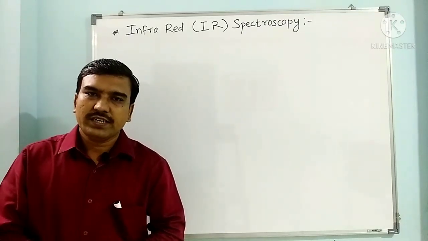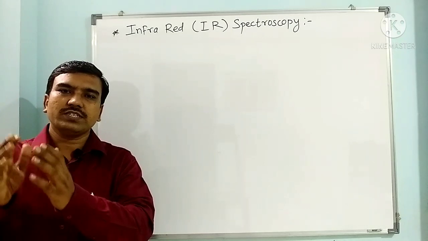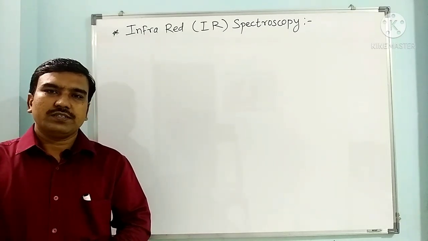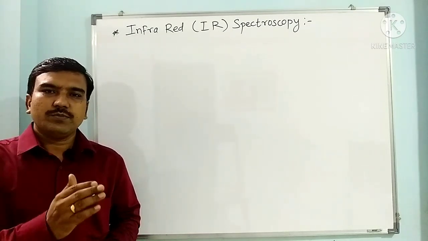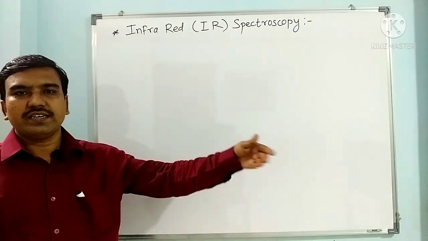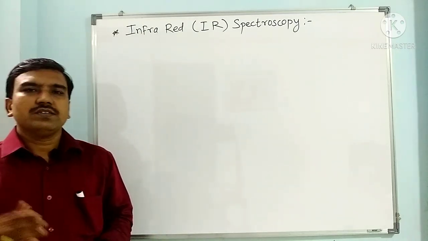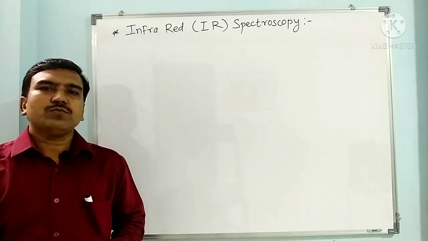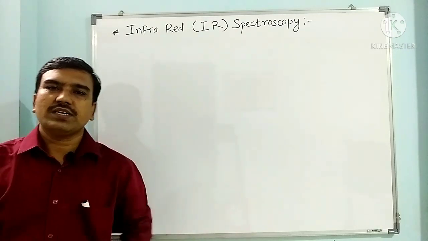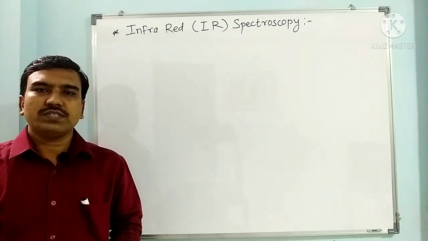Different electromagnetic radiations have different energy associated with them, such as X-rays, gamma rays, then ultraviolet radiations, visible radiations, IR radiations, radio waves. So these are the different types of radiations. The gamma rays are the most energetic radiations, but the radio waves are the least energetic radiations. So different energies are associated with the radiations.